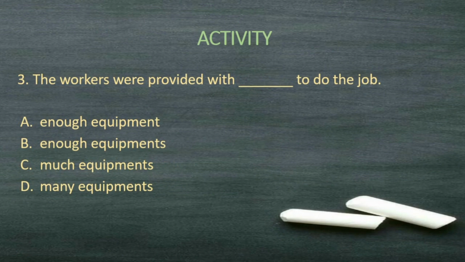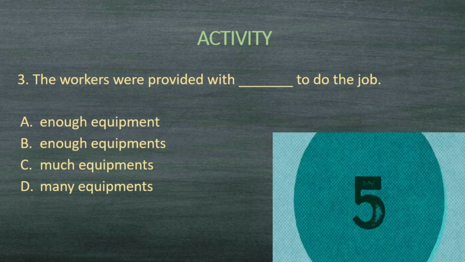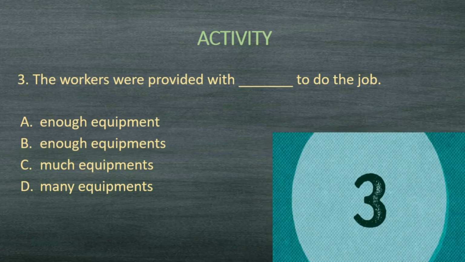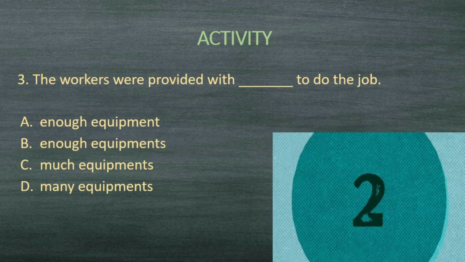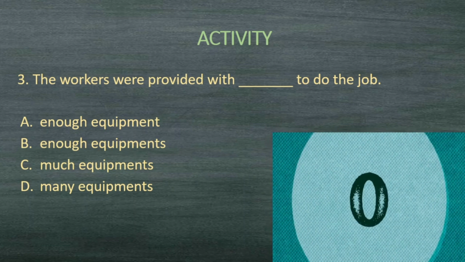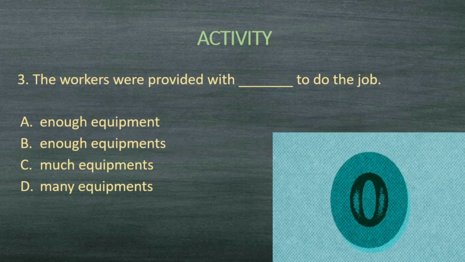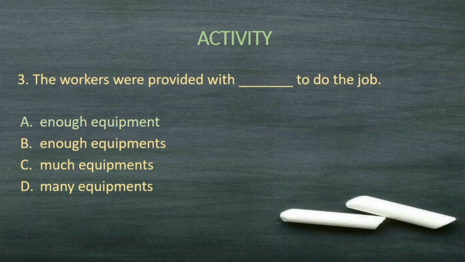And your time starts now. Okay, so we say enough equipment. The workers were provided with enough equipment to do the job. Next question.